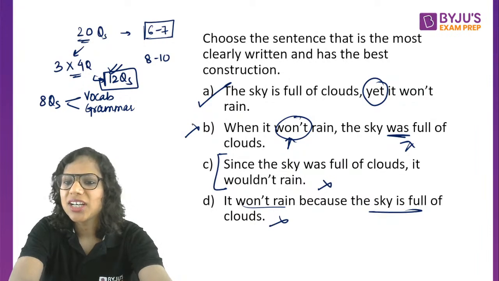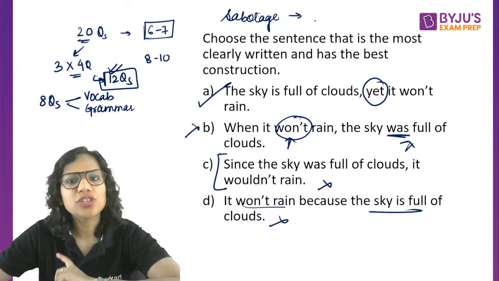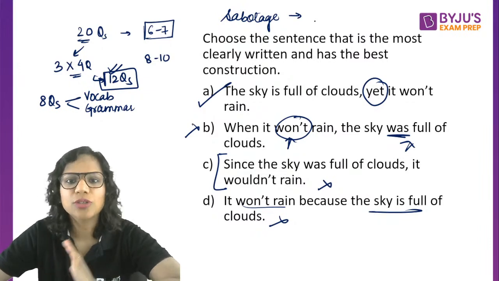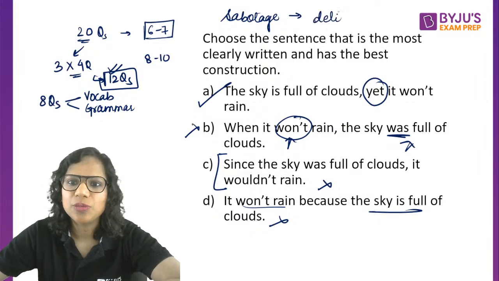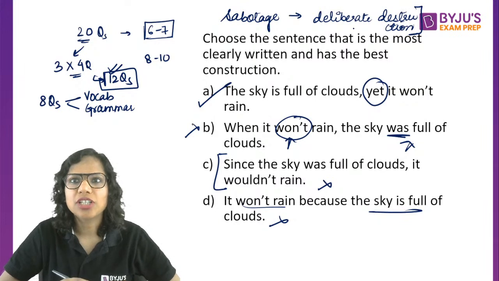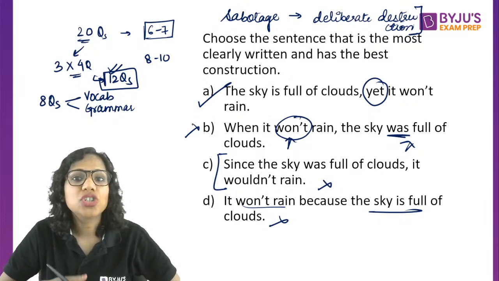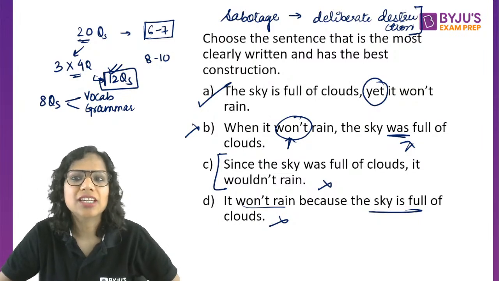Yes, so I asked you the meaning of sabotage. Sabotage is when you go for a deliberate destruction. Self is not necessary, that is self sabotage. The word for that is self sabotage if it is self destruction. Sabotage means deliberate destruction. So for instance, a soldier sabotaging his own country's efforts to win against another country.